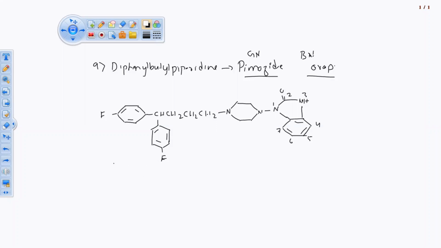ठीक है, सो यहाँ पे हो गया. Now I am going to write the chemical name. The structure is big. Keep in mind that मैडम ने ऐसे बोला है कि नाम नहीं याद करना है. It's not like that. If you are going to get in examination convert this IUPAC name to structure, then that time you have to write like this.